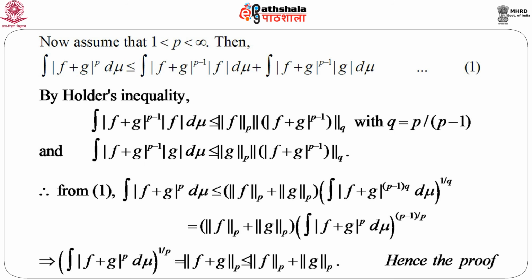the same expression that we get in case of the triangle inequality based on real numbers, we get in the LP space, that is, the pth order norm of the sum of two functions is less than or equal to the sum of the norms of the two functions. And remember, this p is very general, p can range from 1 to infinity. So this is a very general inequality, and Holder's inequality is also a very general inequality, and we will see immense application of both these inequalities later in probability theory, in statistics, and in many areas.